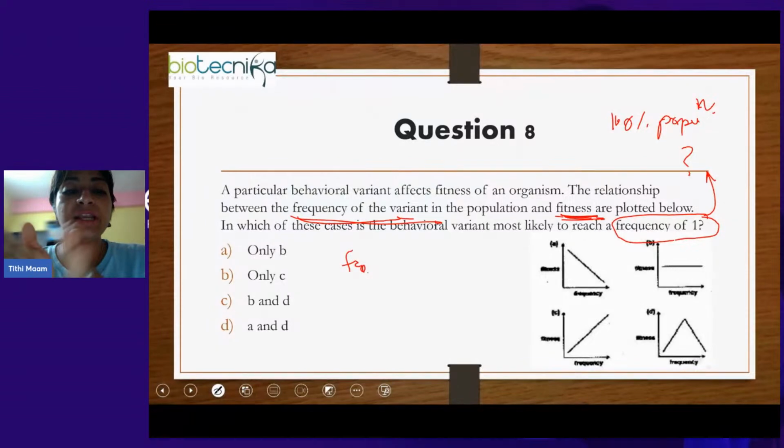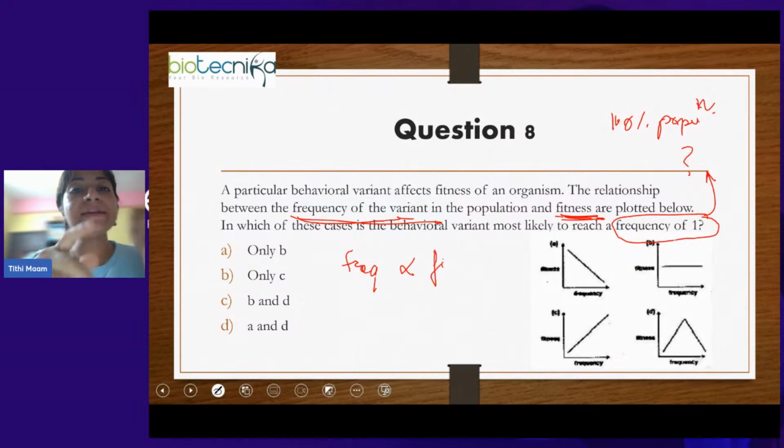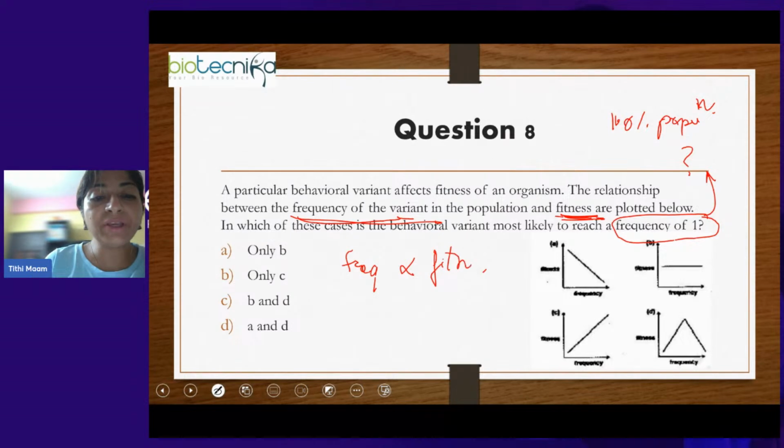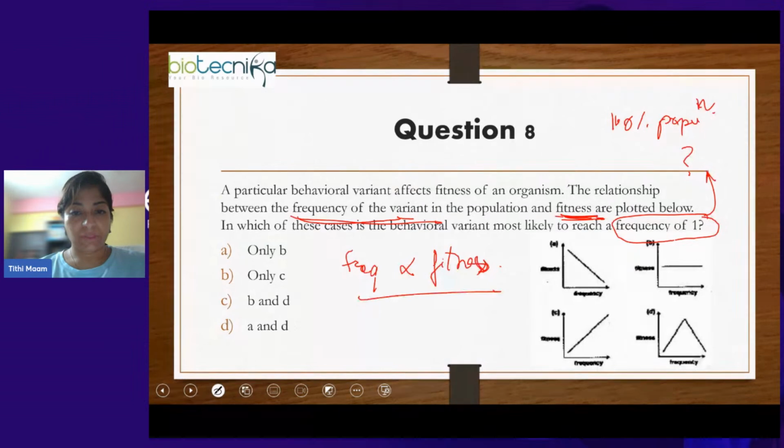In this case, frequency will be directly proportional to fitness. That is when the entire population can show that particular phenotype. The graph showing this direct proportional relationship is only graph C, where fitness is increasing and the frequency is also increasing.